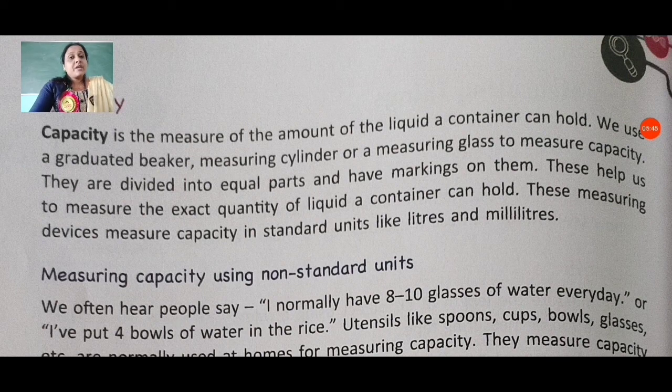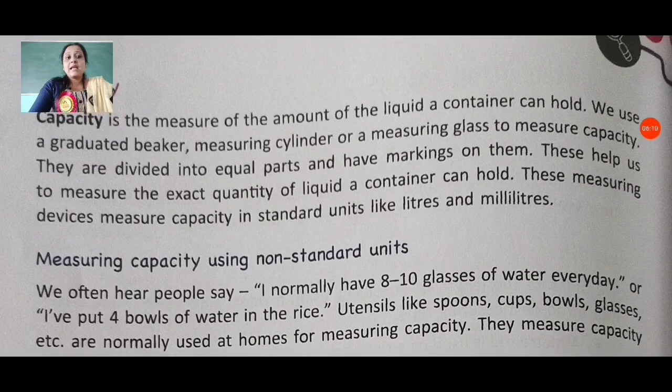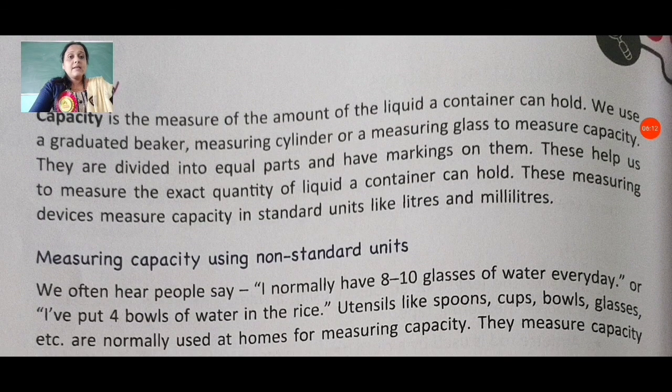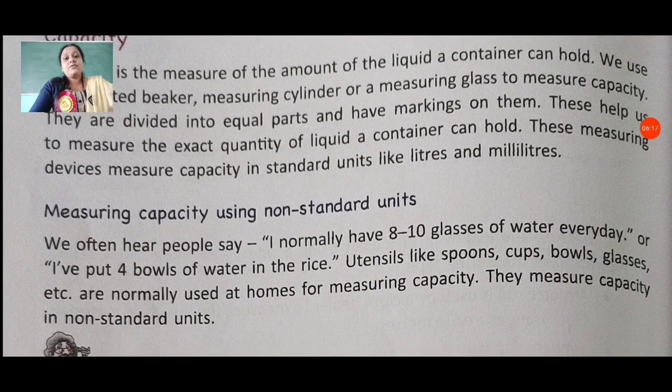For example, if we want to measure one glass of water, then the glass measures the quantity of water in liters and in milliliters. So this is called the capacity of a container, which can store a certain amount of water or any other liquid. Measuring capacity using non-standard units. In capacity, we use liters and milliliters. In length, we use meter, and here liter and milliliter.